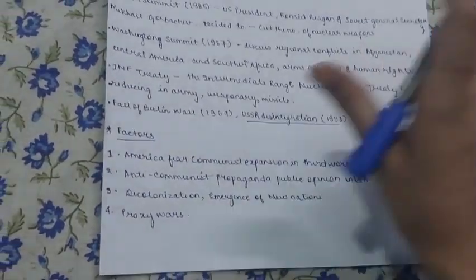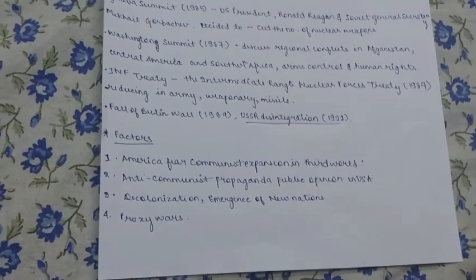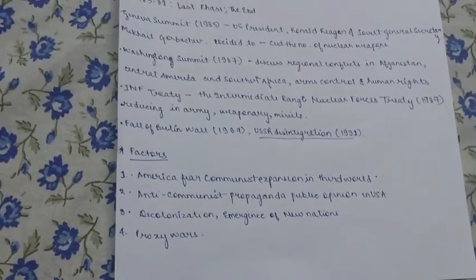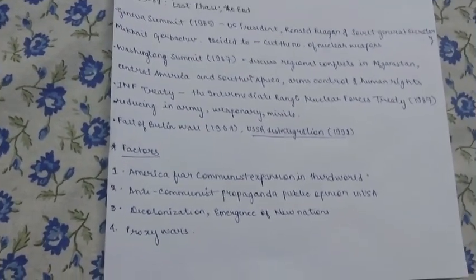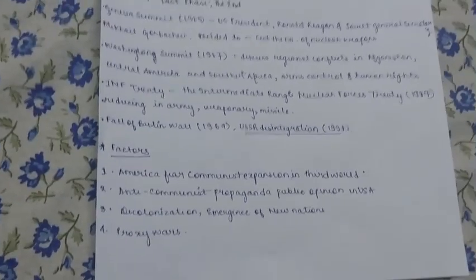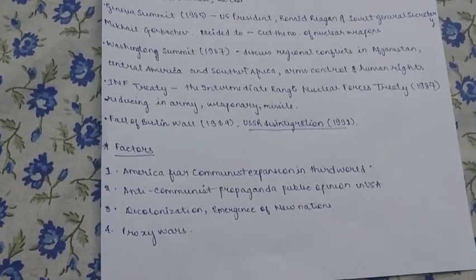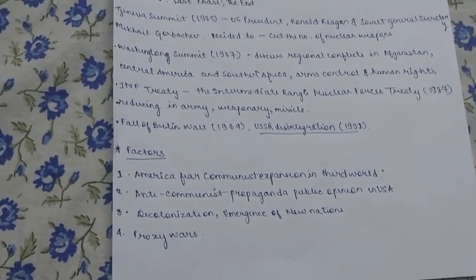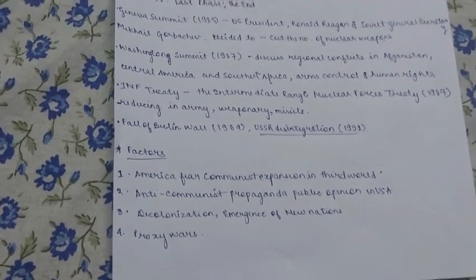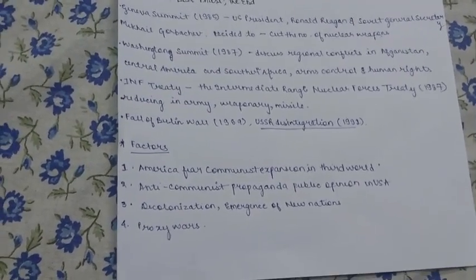Now, what are the factors for the Cold War? Why did the Cold War actually happen? The biggest reason for the Cold War was the difference of opinion. The US was supporting the capitalist, democracy and diplomacy thought. But on the other hand, the USSR was supporting